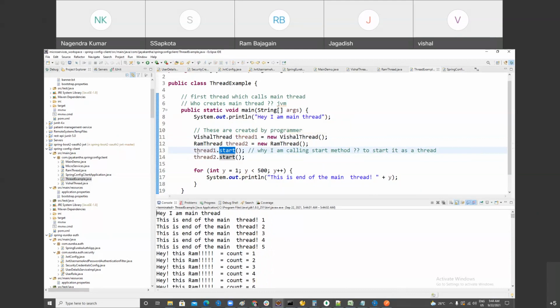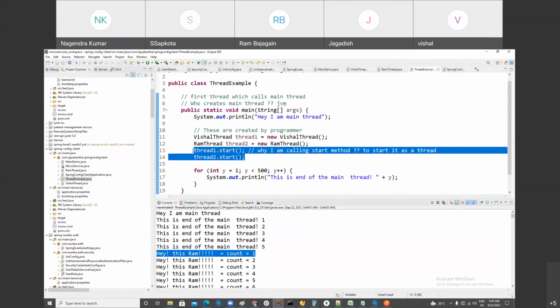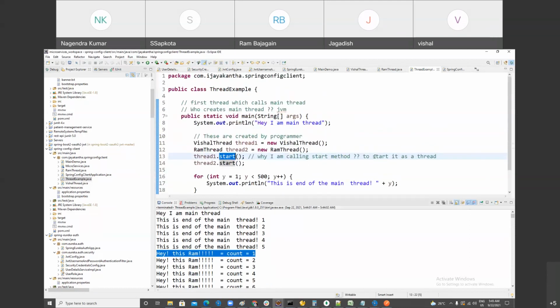Like here I am starting Vishal first, but you see the output, who executed first? Ram. So if you are starting multiple threads, which thread will execute first? Nobody knows. It depends on the JVM thread scheduler. Because when you start your thread, it goes in the ready state. When your thread is in ready state, it will be picked up by the JVM thread scheduler. I hope I'm making myself clear. So in multi-threading, normally you cannot predict the output of it.